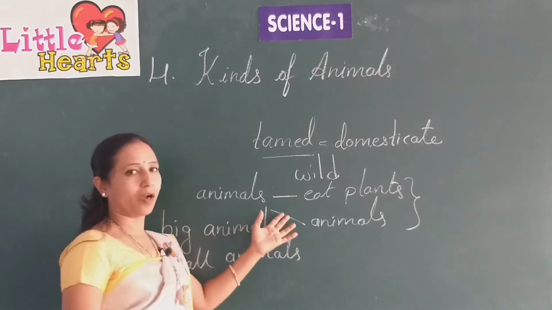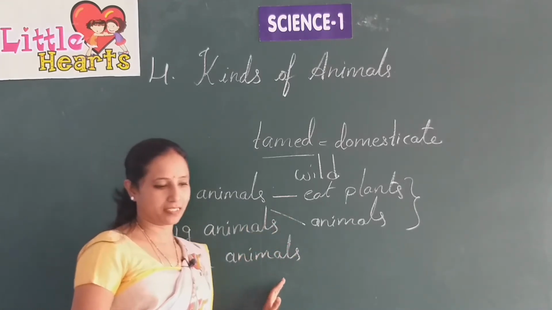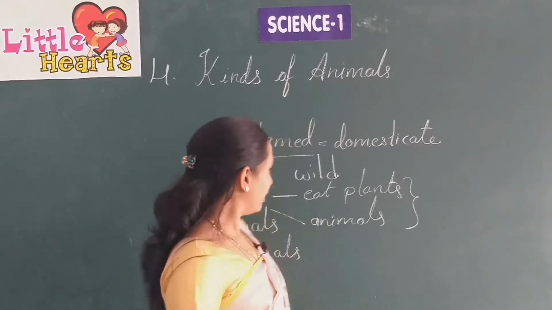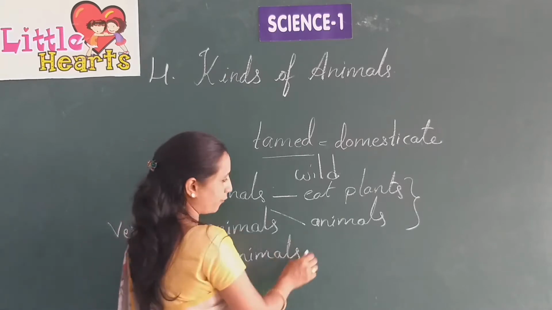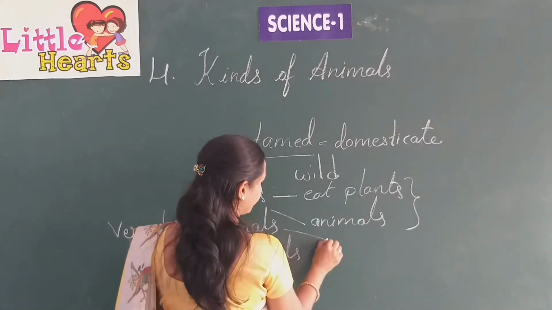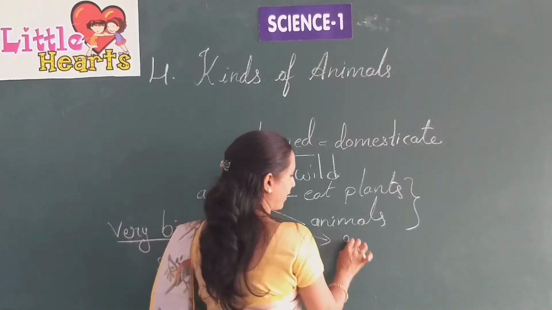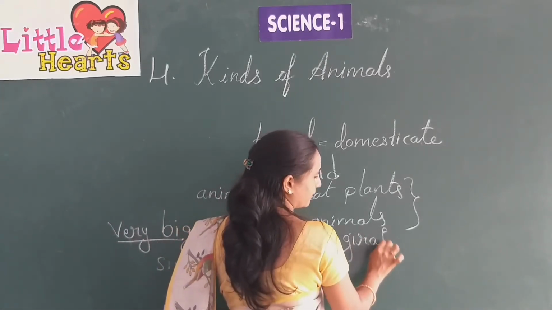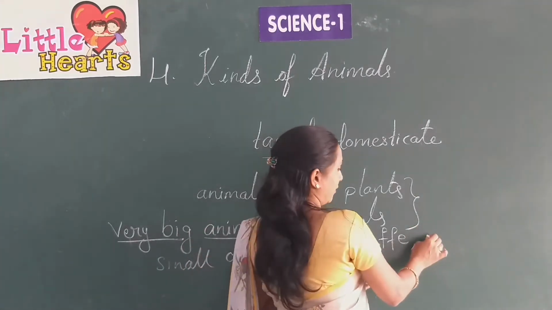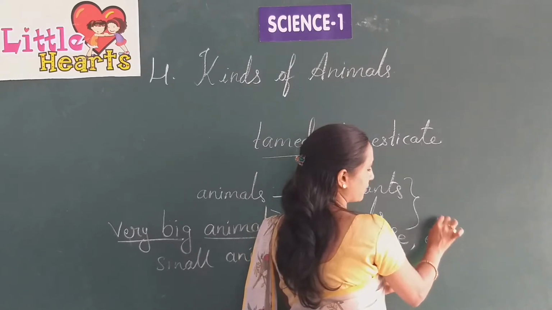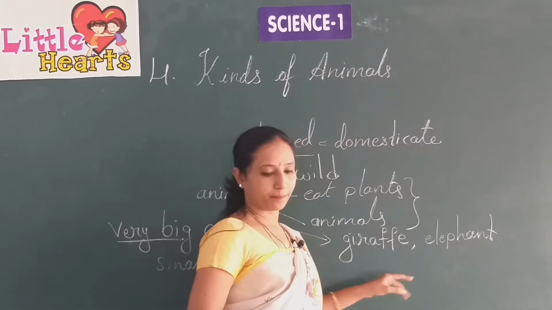Let's see what these two kinds of animals are and what the examples of these kinds are. So there are very big animals like, for example, we'll see here, giraffe, elephant, camel.